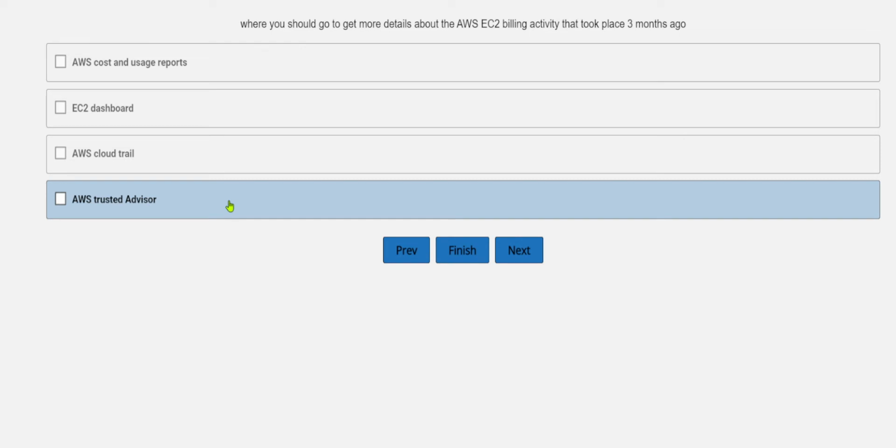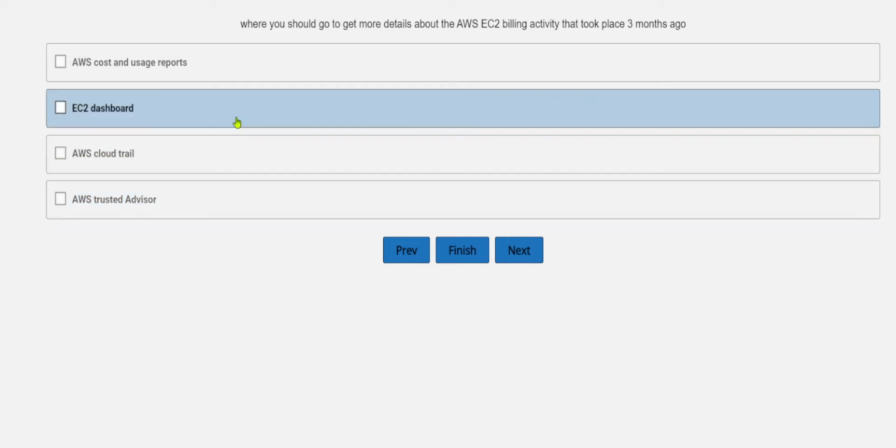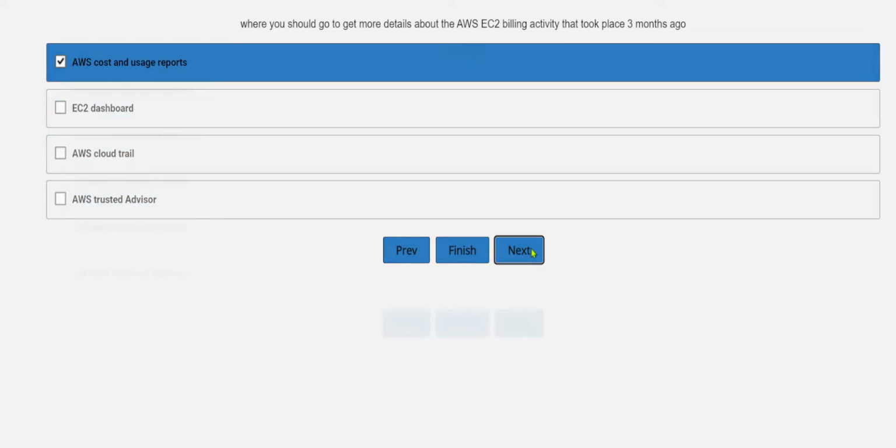Trusted Advisor is also not going to show you the billing activity. It will recommend things about performance and security. So if you want to look for the billing activity from 3 months ago, you can opt for the AWS cost and usage reports. Okay, so to the next